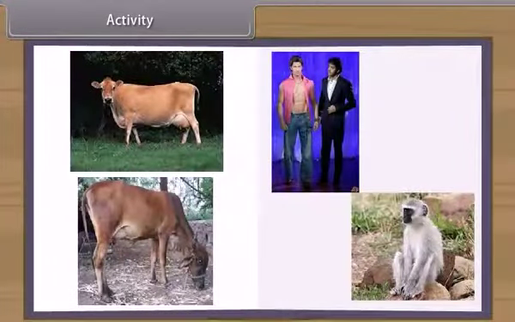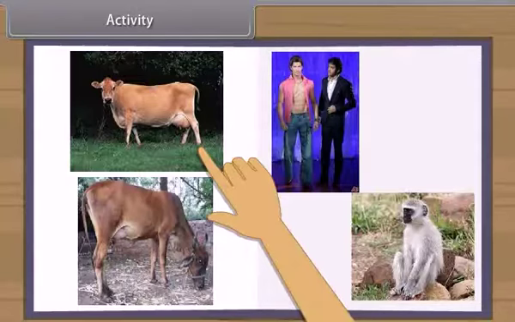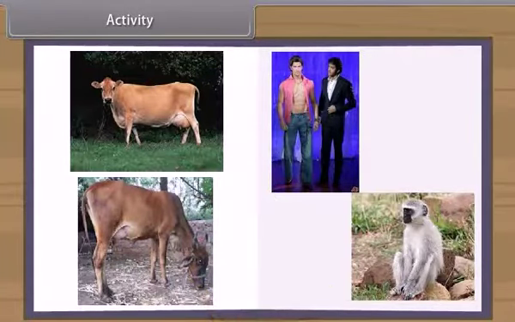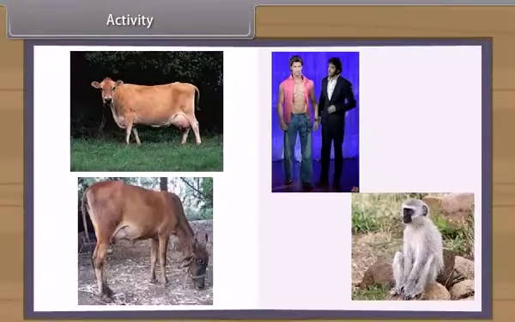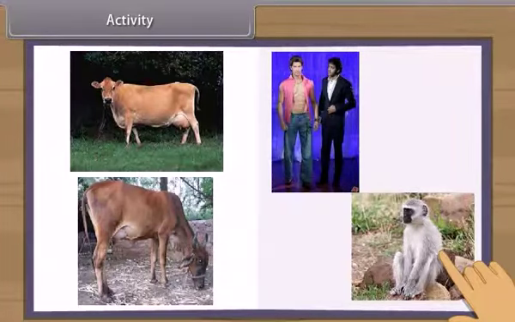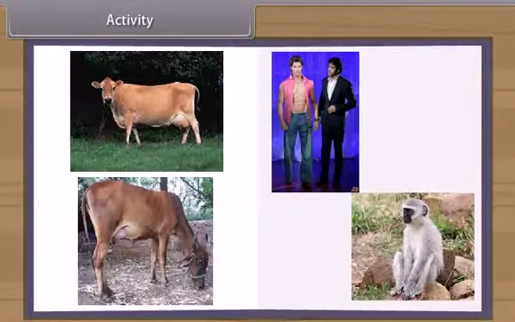When we study physical characters of Desi cow and Jersey cow, we find very few differences. But when we see them in a crowd, then the Jersey cow can be distinguished from a distance due to its height and stature. But when we look at cow and monkey, then we find that man resembles more a monkey than a cow, although all are mammals.